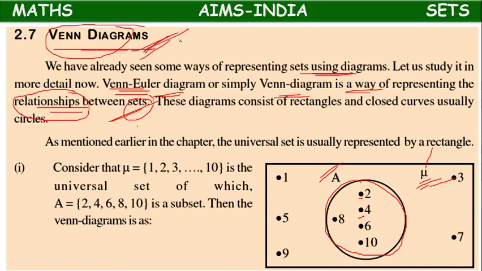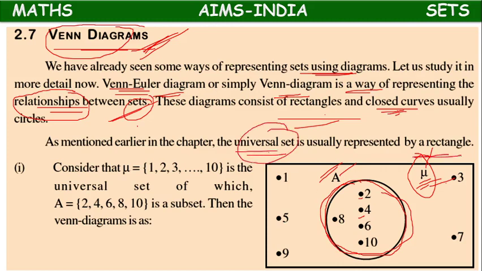Venn diagrams consist of rectangles, which tell about universal sets, and closed curves or circles, to tell about smaller sets or subsets. Universal set already we have learnt, represented by a rectangle. Universal set symbol is mu.